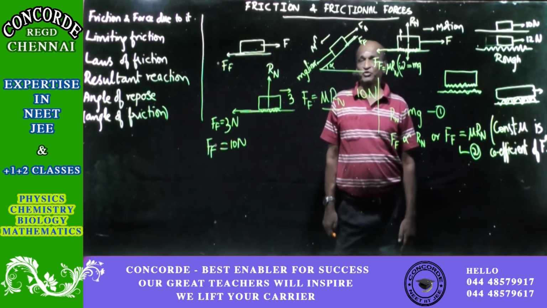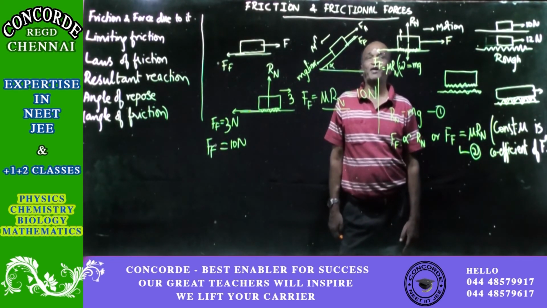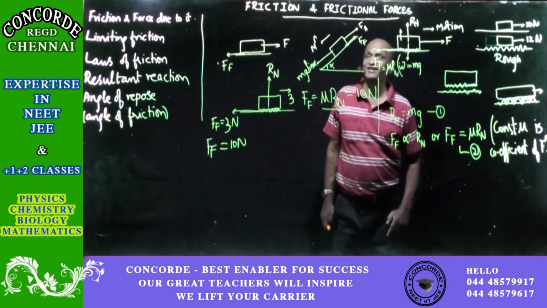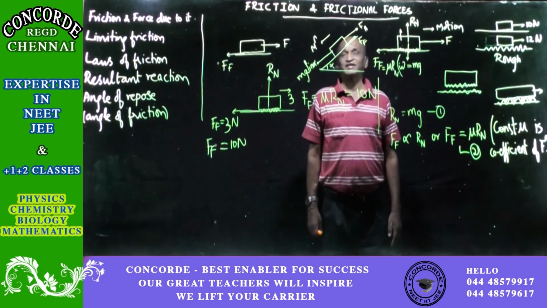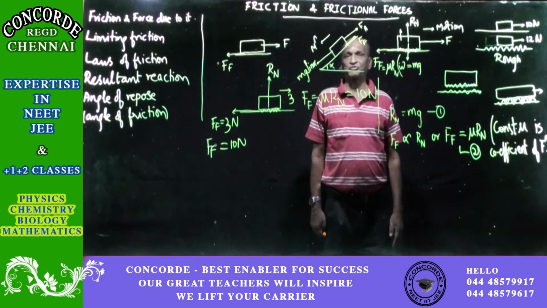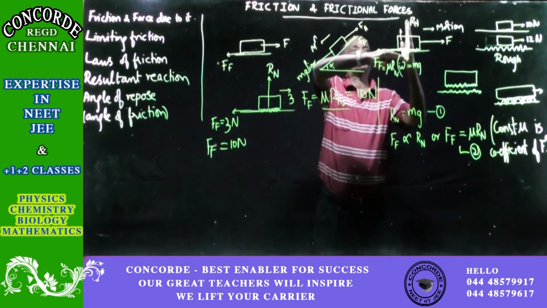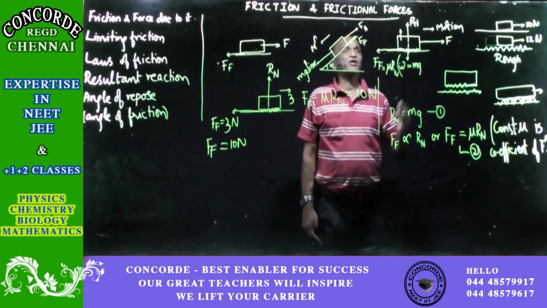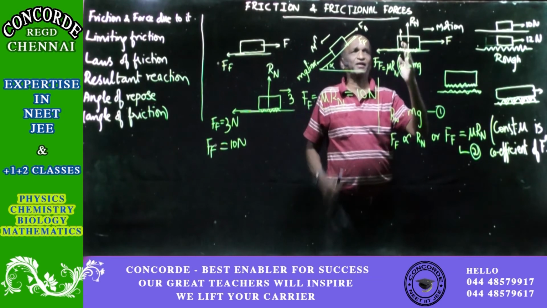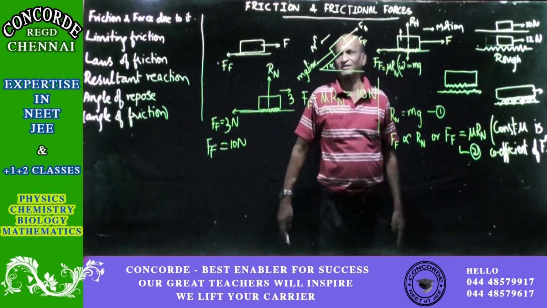Remember, for two vectors, the resultant is given by R square is equal to P square plus Q square plus 2PQ cos alpha. That cos alpha here is cos 90 degrees and cos 90 is 0, so leave out that term. So the ending result will be just R square is equal to P square plus Q square. So write that now. Like that here also, between the two forces, the result that we find out is also called the resultant. Because we are finding it from the normal reaction, this resultant is called the resultant reaction.